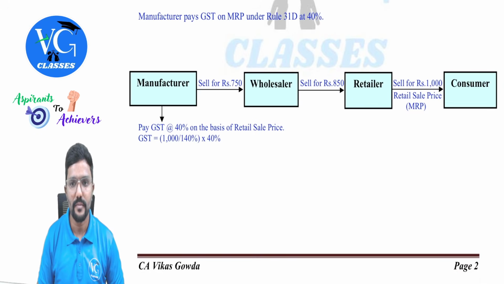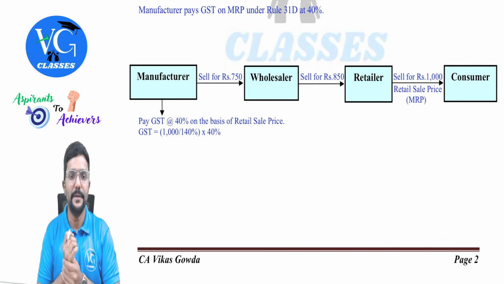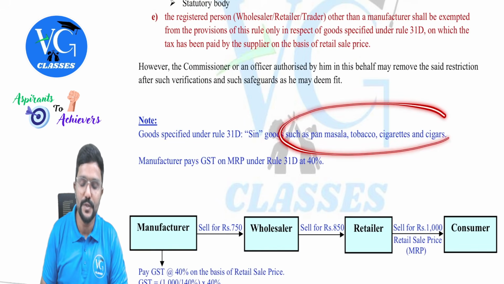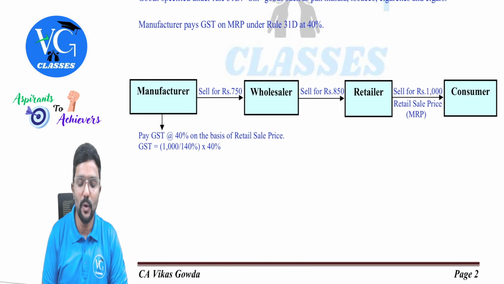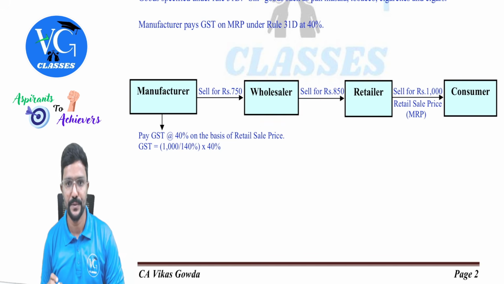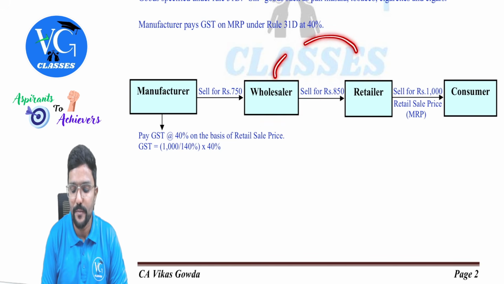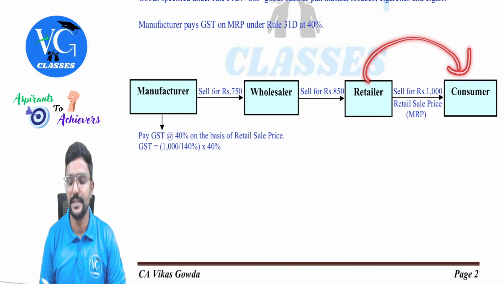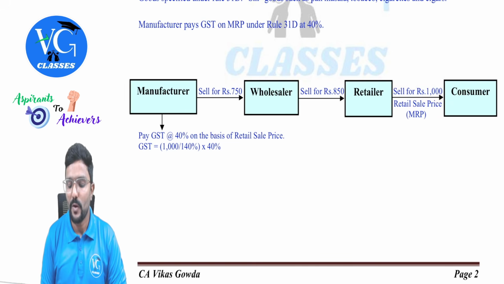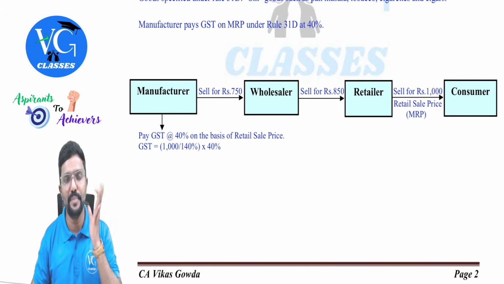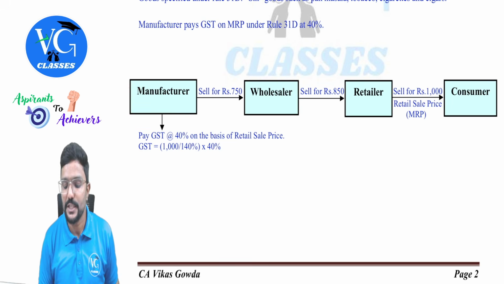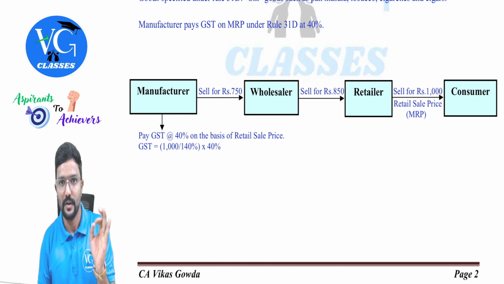Please pay attention. I have drafted one example here. Assume, guys, the manufacturer is selling any of these goods. The manufacturer is selling to the wholesaler for 750 rupees. And the wholesaler is selling the same goods to the retailer for 850 rupees. And the retailer is selling to the consumer for 1000 rupees. So we call this as retail sale price, guys, which is nothing but MRP, maximum retail price. Now what they're telling, manufacturer, you need to pay GST on this 1000 and not on 750.